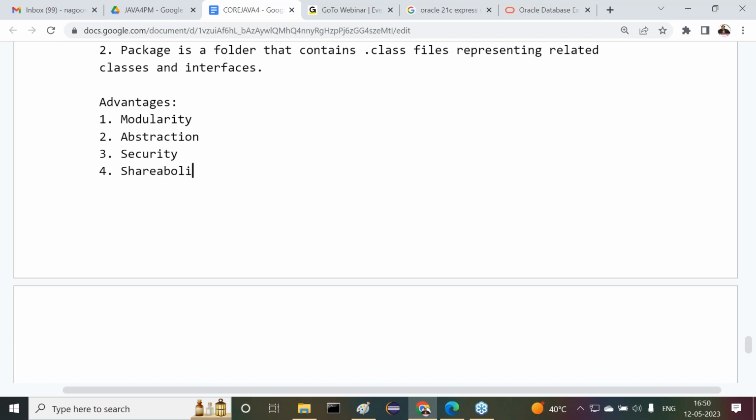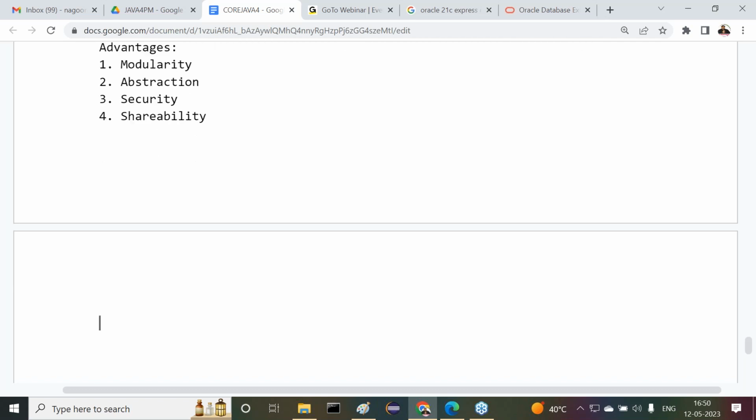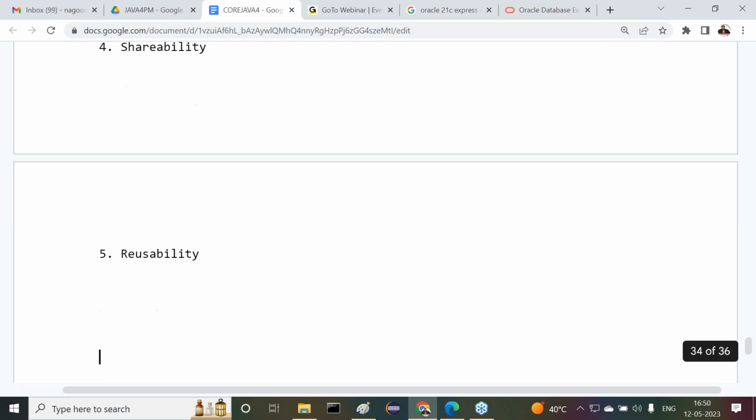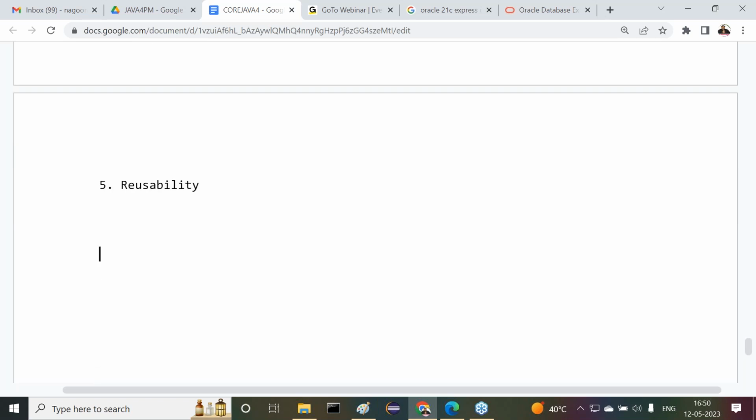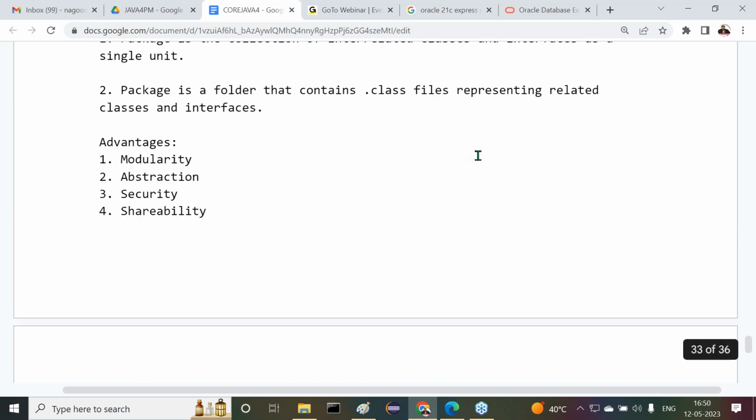Next one is shareability. One time if we define a package, that we can share to any number of applications at a time. That is the shareability. And fifth one is reusability. Reusability is another one. All right, so now all of you tell me what exactly the points I discussed here.